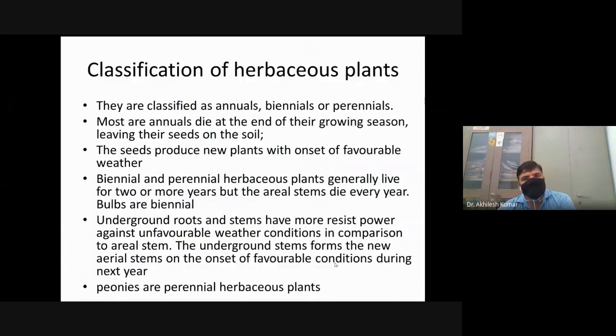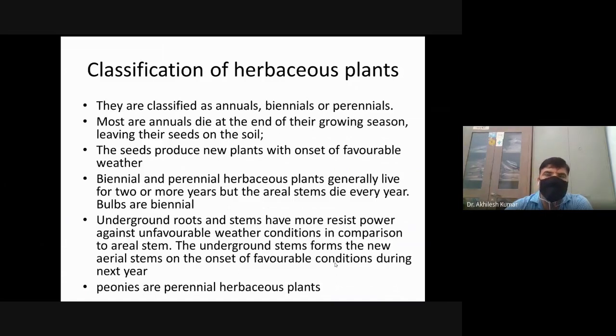Now, classification of herbaceous plant. Herbaceous plants are classified as annual, biennial, and perennials. Most are annuals. Generally, annuals die at the end of their growing season, leaving their seeds in the soil. After the season, herbaceous annual plants die, and the seeds of these plants remain in